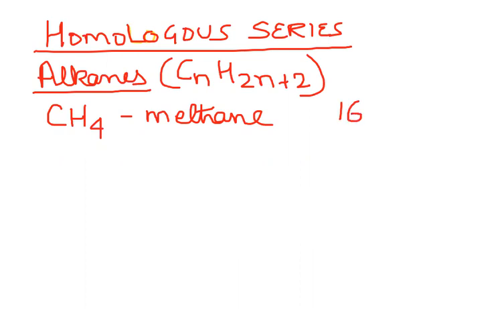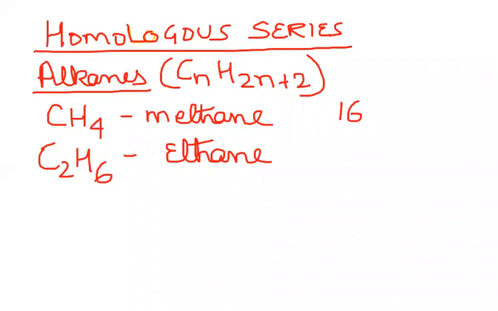Now let's come to the next member of the alkane series, C2H6. The root word is going to be eth, so the IUPAC name is ethane. Now, what is the molecular mass of this compound? Obviously, it's going to be 24 plus 6, so its molecular mass is 30.